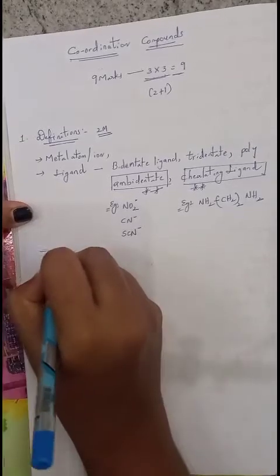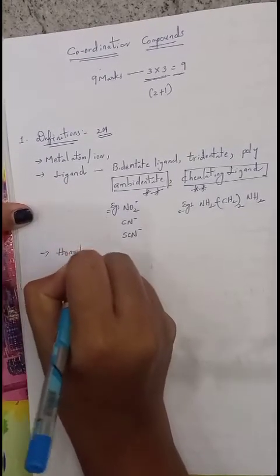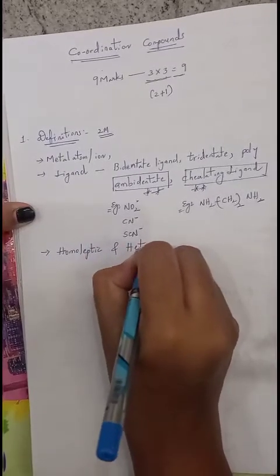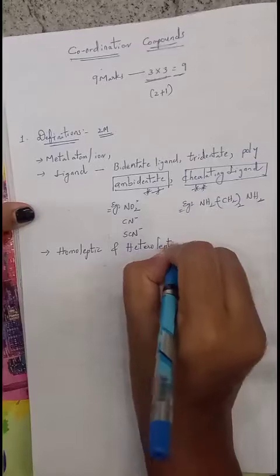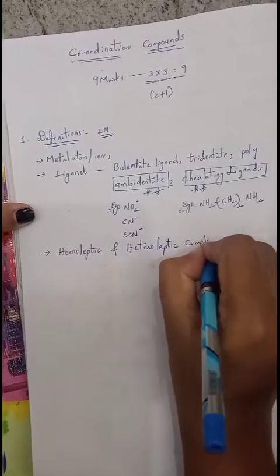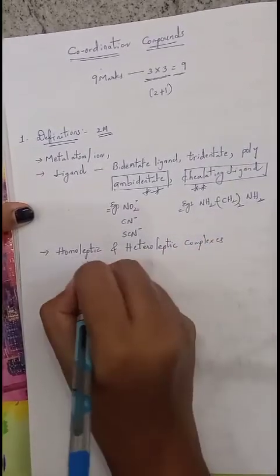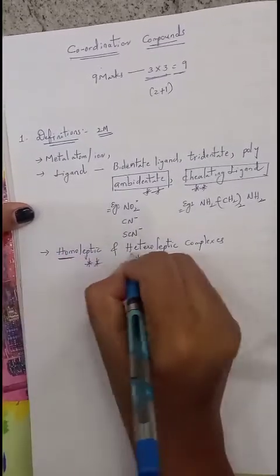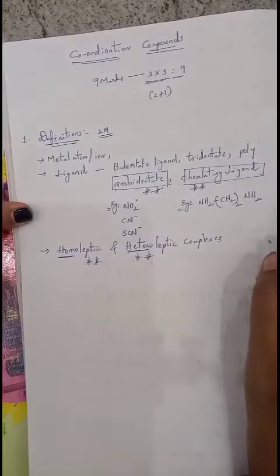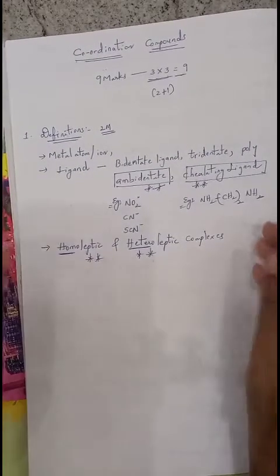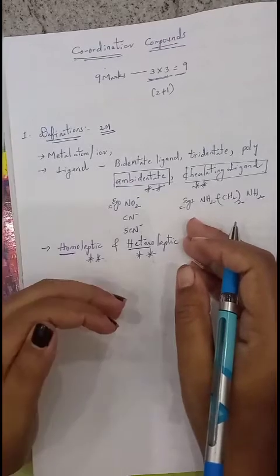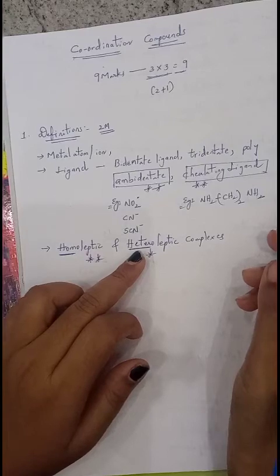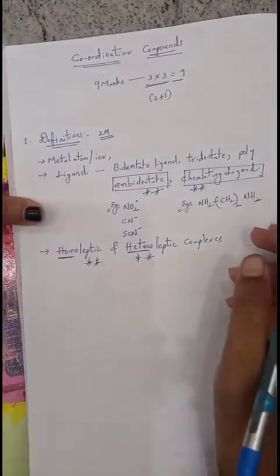Next, homoleptic complexes and heteroleptic complexes. Among these two, one is compulsory for 2 marks. Homo-hetero is completely related to the ligands present in a complex. If a coordination compound contains the same type of ligands, then those are said to be homoleptic. If a compound contains different types of ligands in the coordination sphere, then those are said to be heteroleptic.